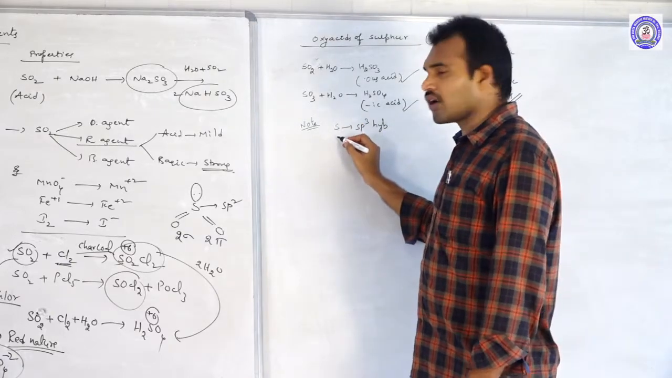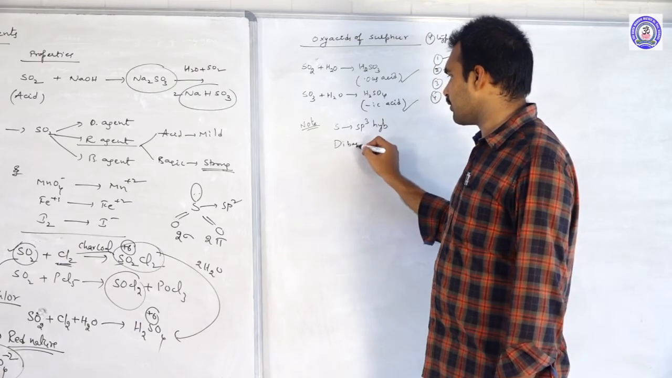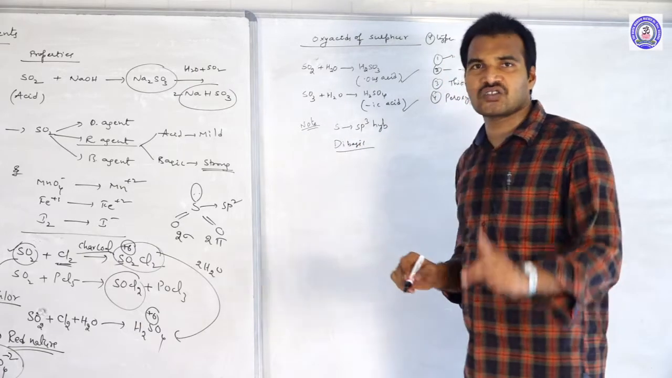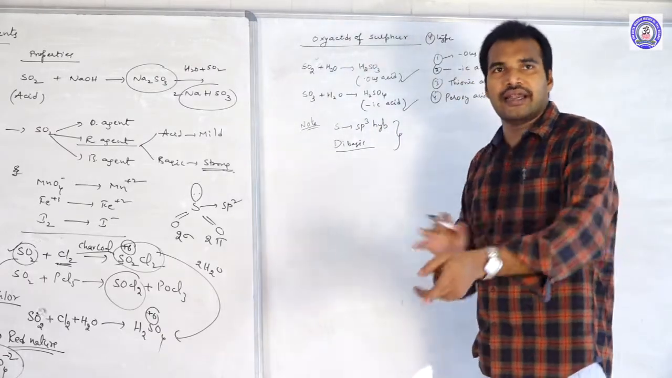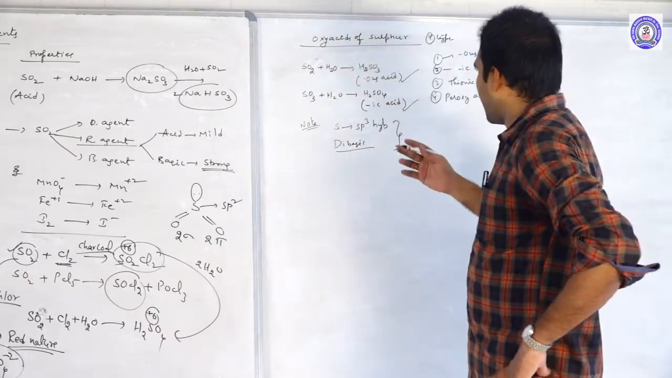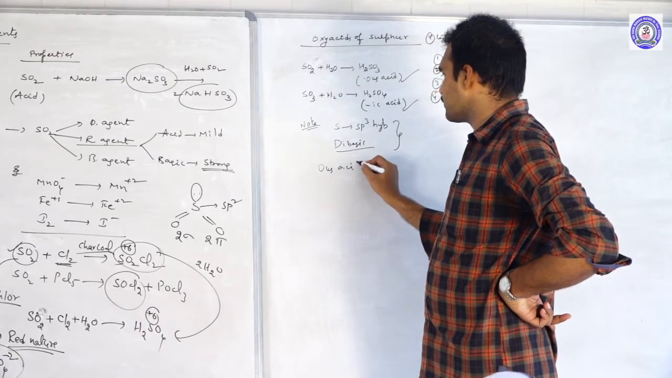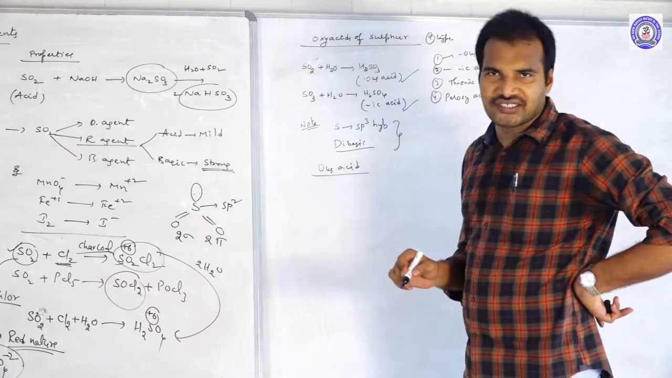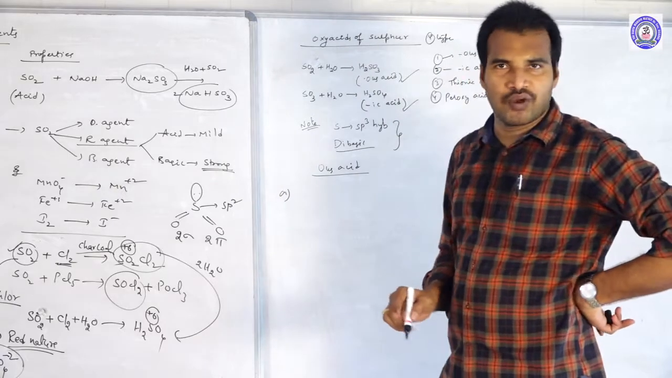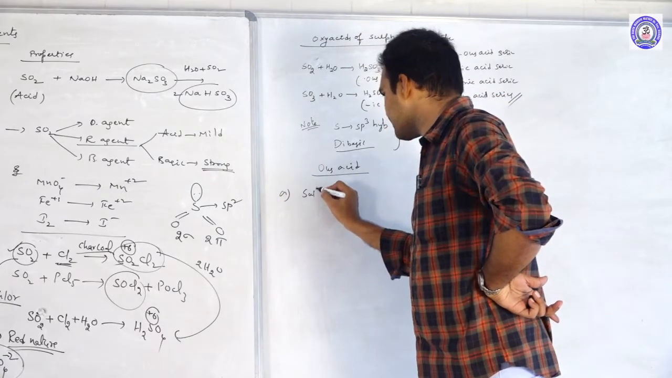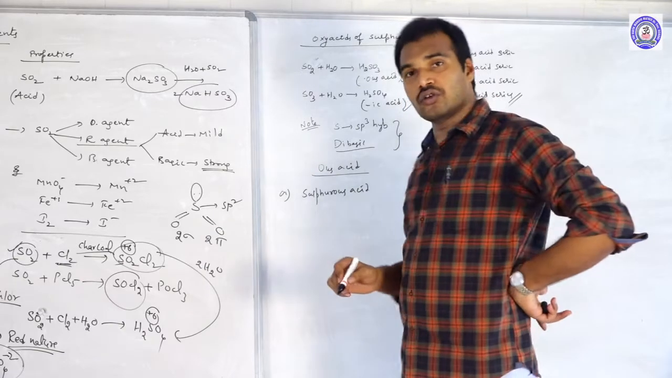And all these oxyacids are dibasic, that means their basicity is 2. These 2 points are fixed for all of them. Let us discuss these acid series one by one. First of all, the ous acid series. In the ous acids, 4 acids will come. The first one is sulfurous acid, also called orthosulfurous acid.